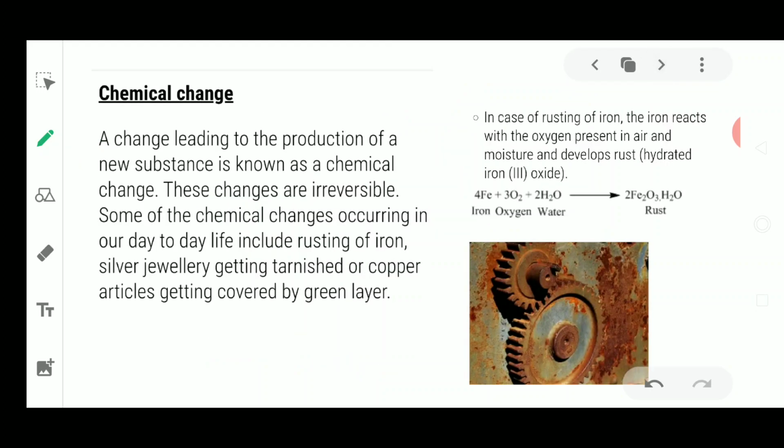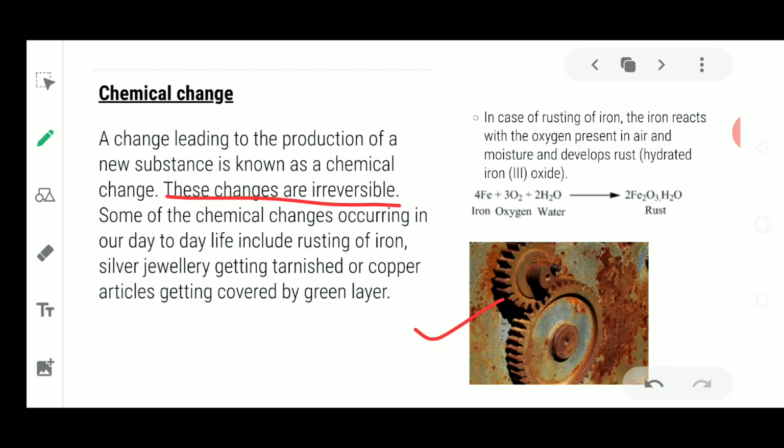This is an example of chemical change where rusting of iron is taking place. It is an irreversible reaction, where we cannot bring the substance back into its original form. Chemical changes lead to the production of a new substance, and these changes are always irreversible. There is no change where you could reverse them. A few exceptional cases might be there, but mostly they are known as irreversible changes.